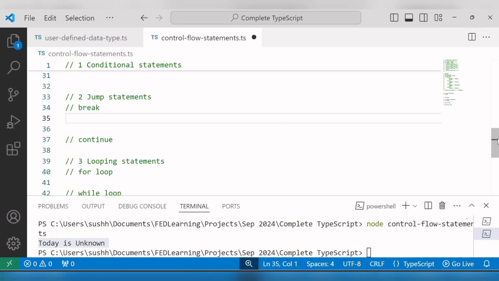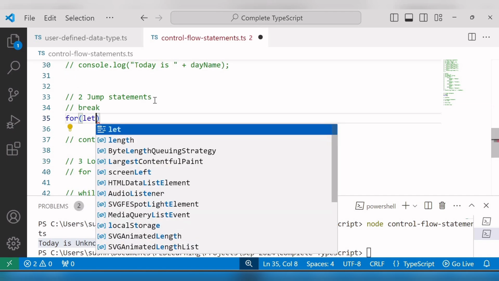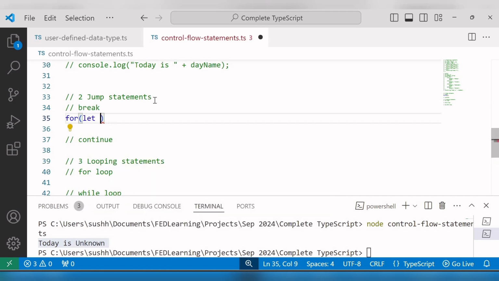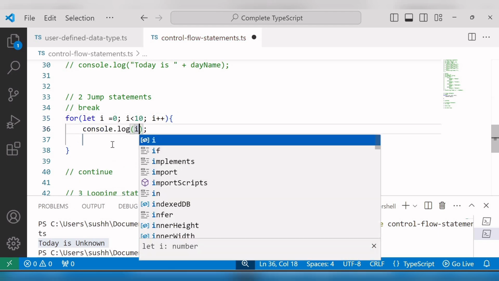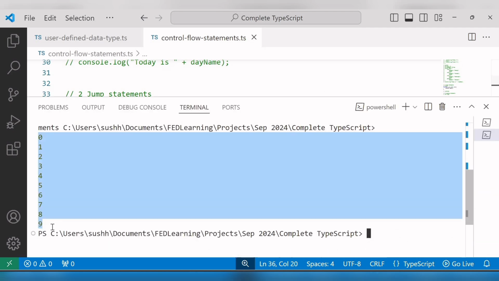I'll increase the font size again, and for that here I'll write down the for loop. I'll initialize one variable, let i equals 0, and then i is less than 10 and i++. Okay, inside the for loop I'll print variable i. Okay, save the changes. Now I'll run this file and you can see the output 0 1 2 3 4 5 6 7 8 9.